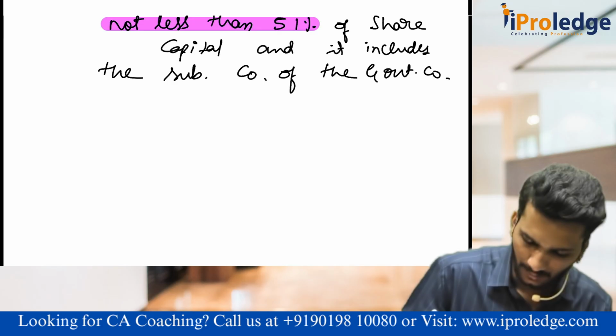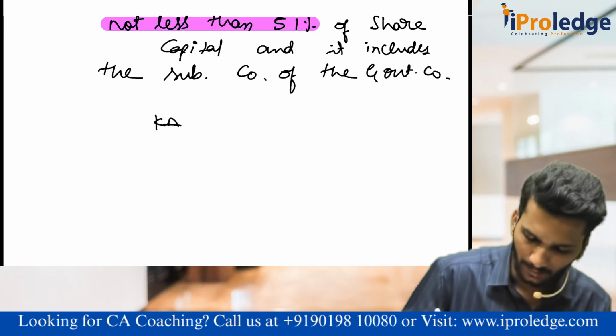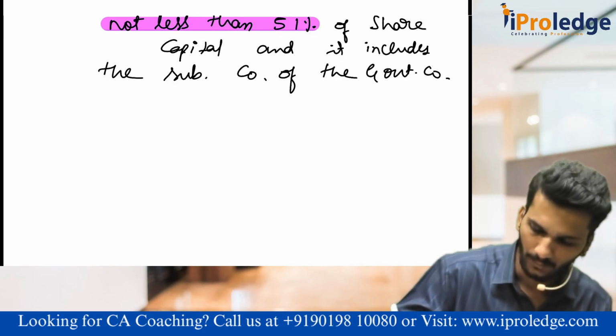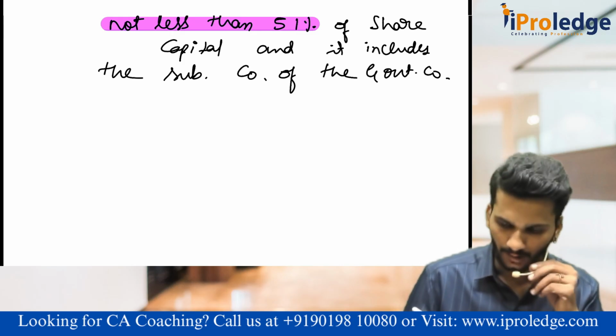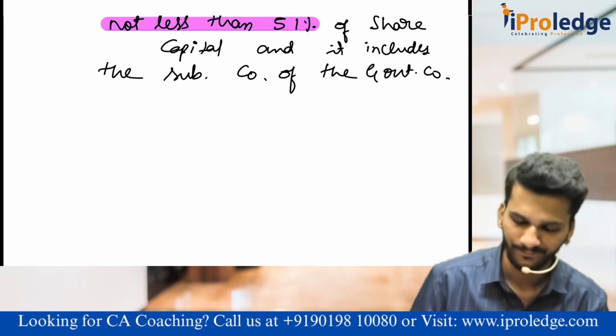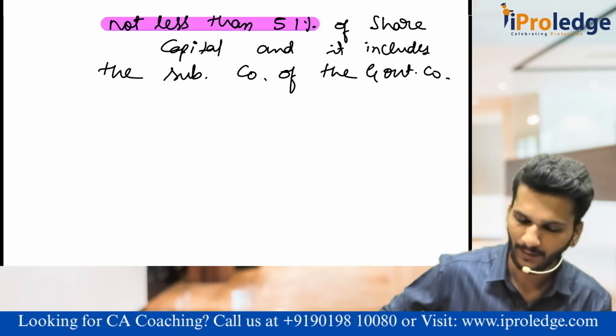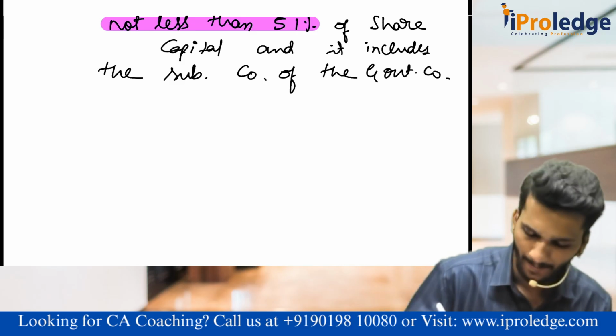Consider there is Karnataka government. Our Honorable Chief Minister Siddaramaiah, actually the share capital is held by governor only.